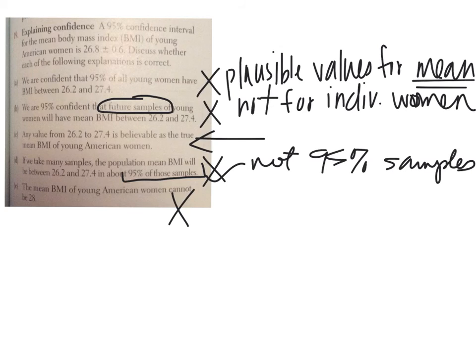It doesn't say that it can't be 28, because we're 95% confident that the mean lies between 26.2 and 27.4, but that doesn't mean that it can't fall outside of that, because we're only 95% confident. So it doesn't completely rule out that possibility. So the only one that was correct was C.